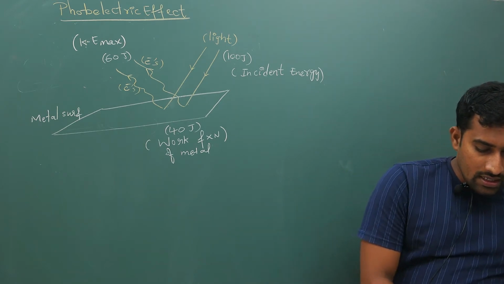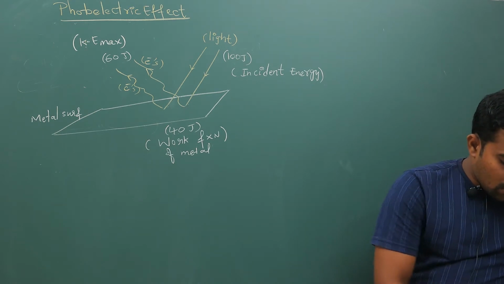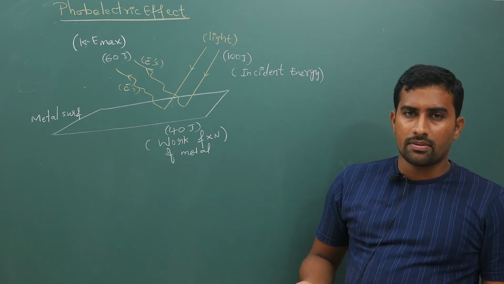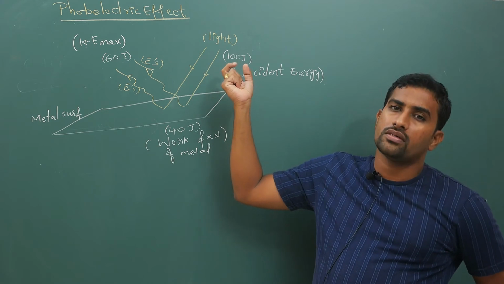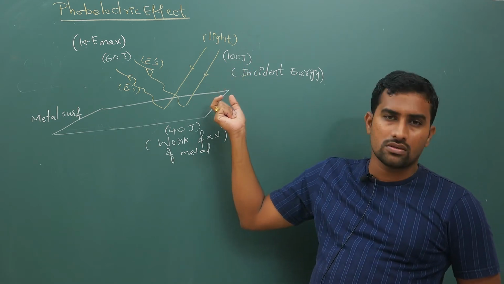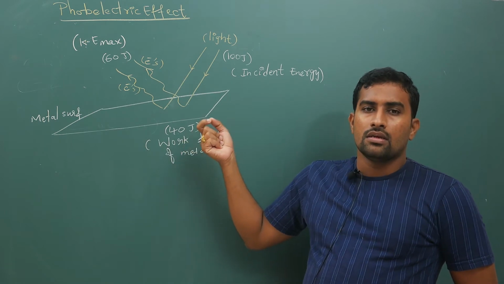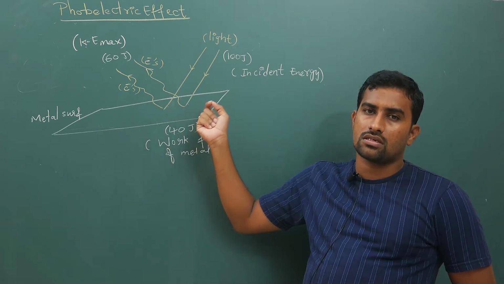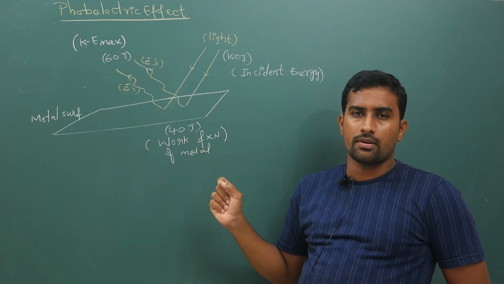In photoelectric effect, when light falls, electrons will be emitted like this. Now, if, for example, 100 joules of energy is incident onto this metal plate, then electrons will be ejected out. Electrons could be ejected out, or it could not be ejected out, anything can happen.